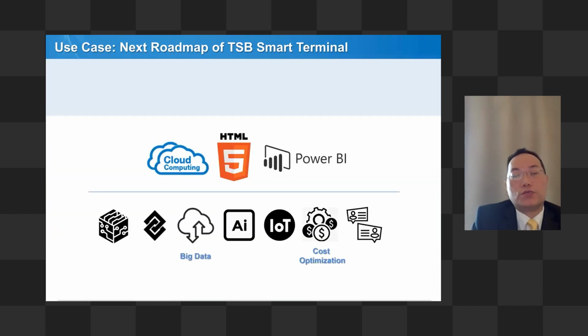So with those solutions, you can see our application can now support the cloud, HTML5, and even apply all the data to Power BI for some analysis. Definitely we support AI, IoT and cost optimization, because with that IoT information we can give the operation people some cost evaluation, and after this animation, what the total cost will be compared with your original or existing one.